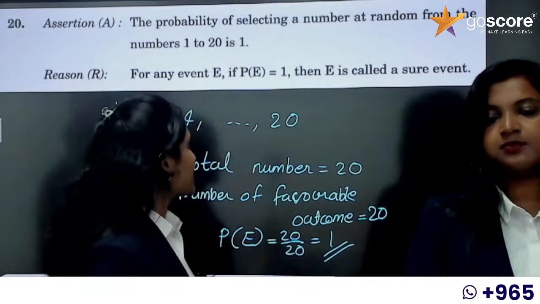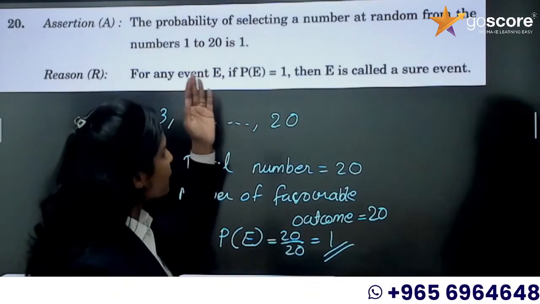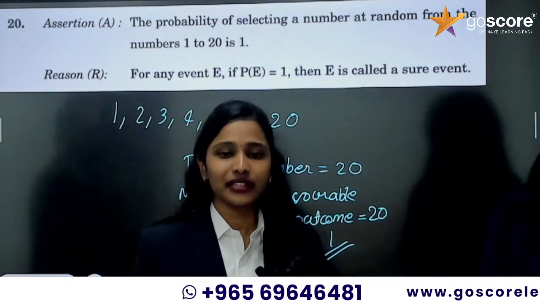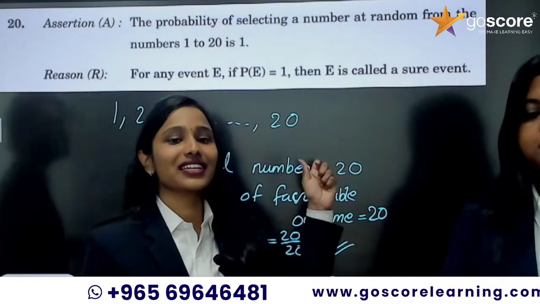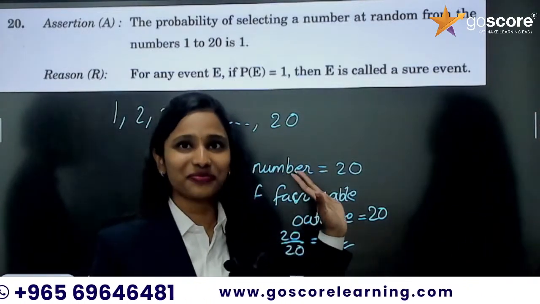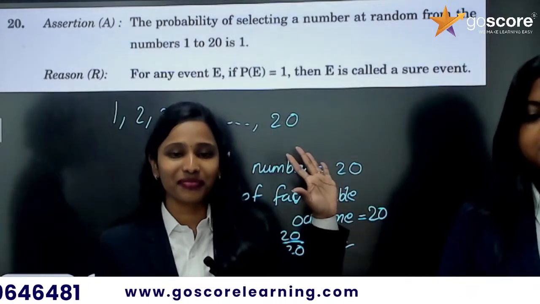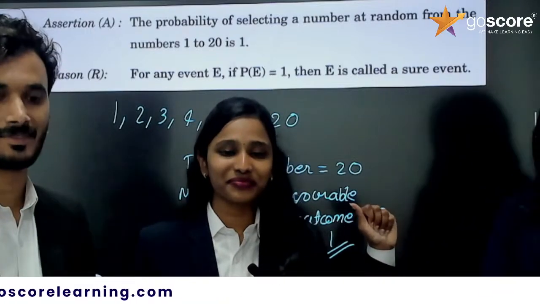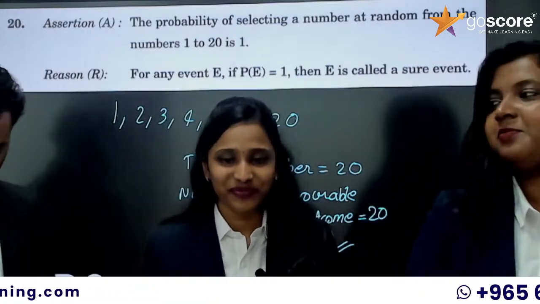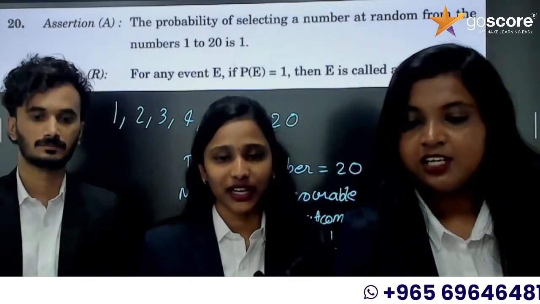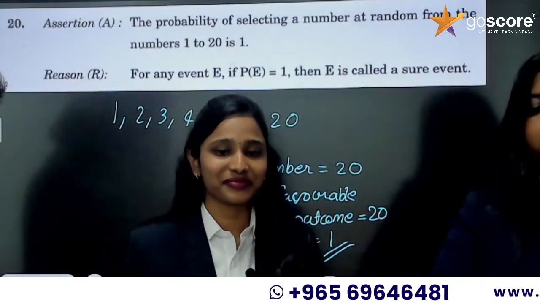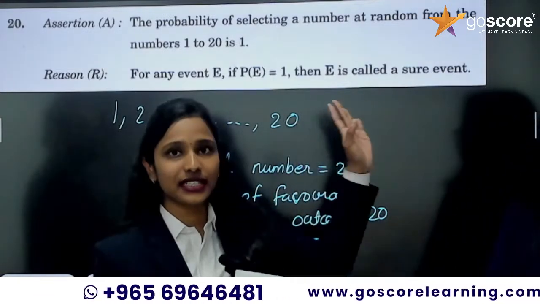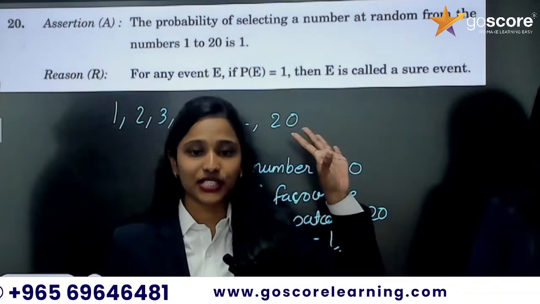Now, the reason. For any event E, if P of E is 1, then E is called a sure event. That's also correct, right? Now, the question is whether this reason is the explanation of the assertion. What do you think? The reason is not the explanation. Sana got option A. Okay, then everyone got option A. So, you guys are thinking it is option A, that the reason is the correct explanation of the assertion, but it is a bit confusing.